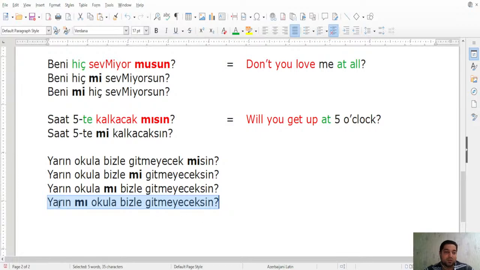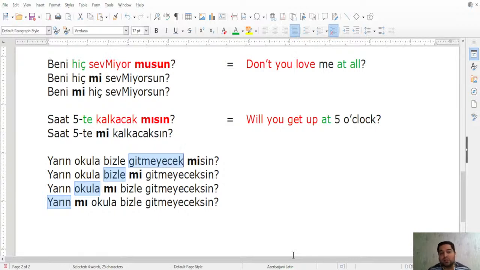So the emphasis here is on yarın. In the third one it's on okula. In the second one it's on bizle. And in the first one the emphasis is on gitmeyecek misin? Okay, so that's how we change, and you pay attention that we changed mi to mı in the third and fourth sentences, requiring the vowel harmony.